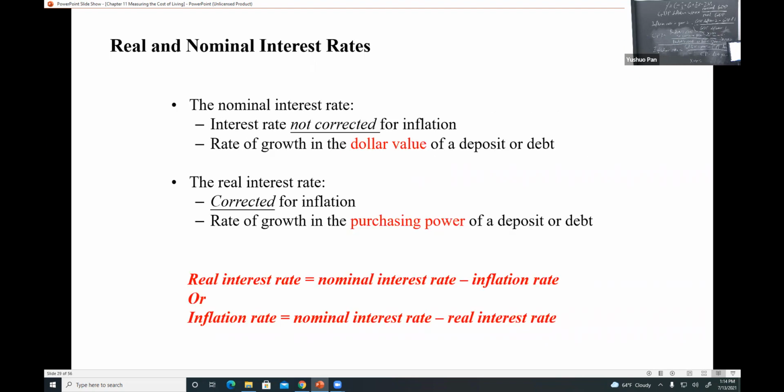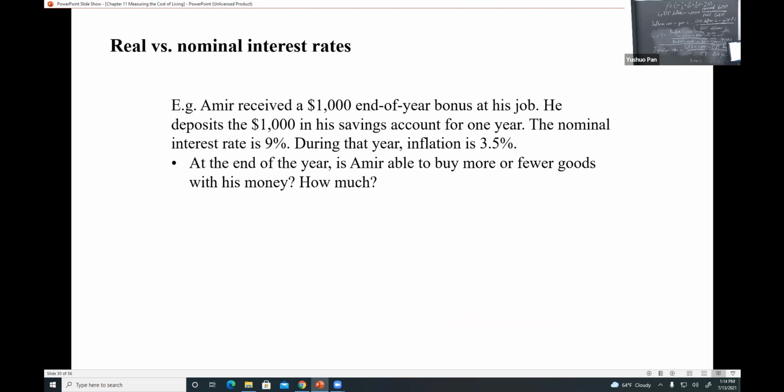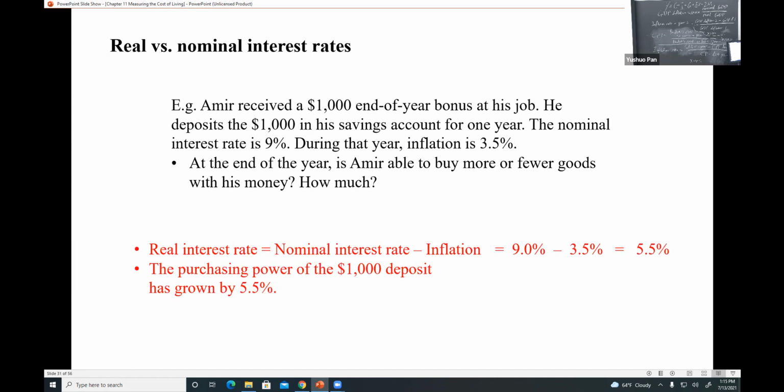Use this formula to get the real interest rate. That's easy, just basic calculation. This question gives you that the nominal is 9%, the inflation is 3.5. All you need to do is subtract these two numbers, and the result is 5.5. That's the real interest rate. That's the purchasing power increase.